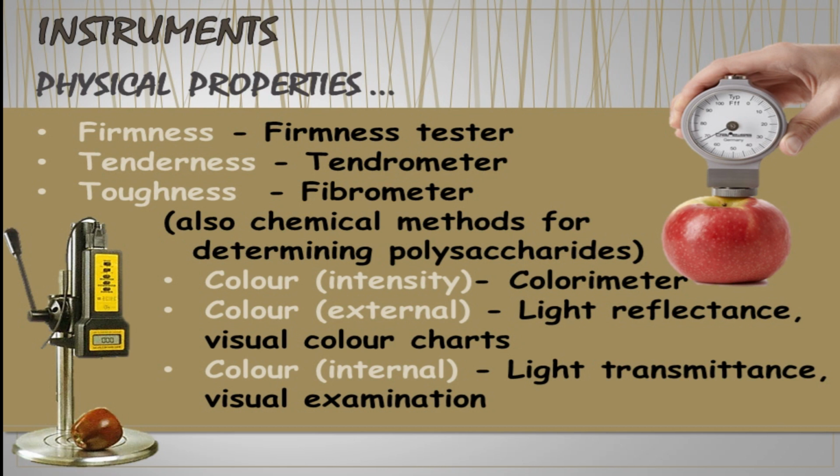When we come to the color measurements, we can measure the color in three ways: color intensity, external color and internal color. For the color intensity, we can use a colorimeter. For external color, we can use light reflectance and visual charts, also color charts. For the internal color, we can use light transmittance and visual examinations.